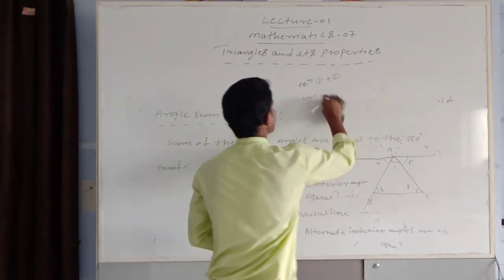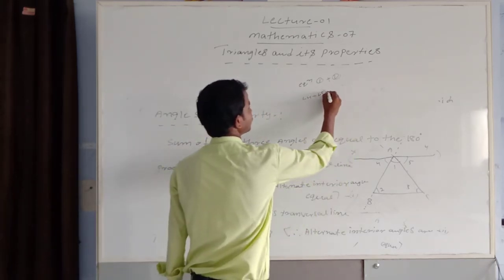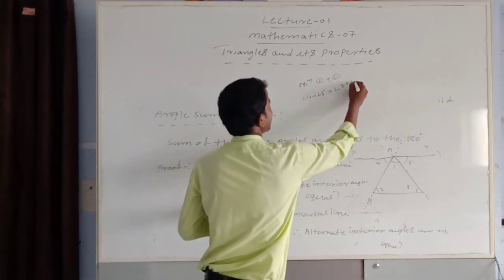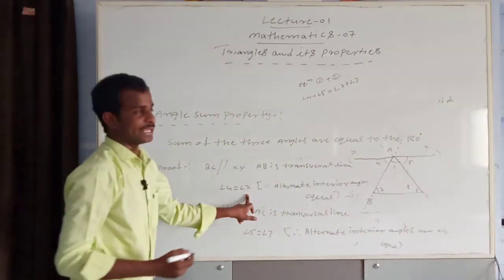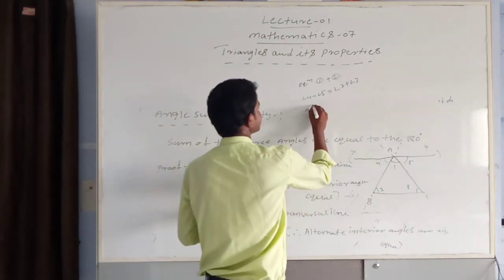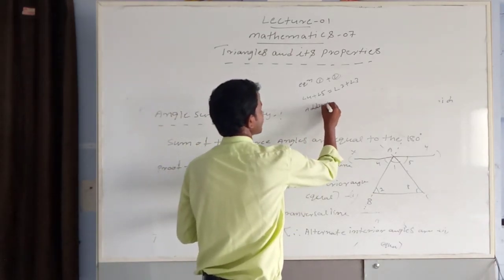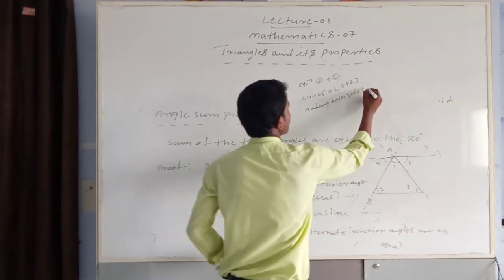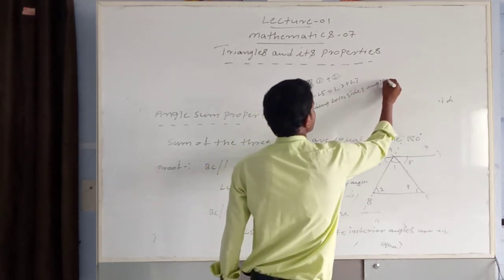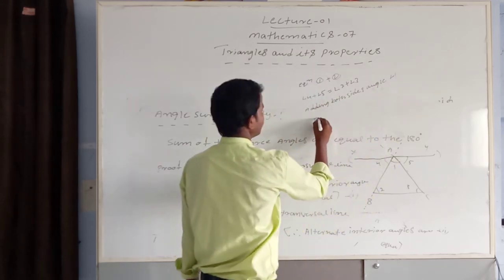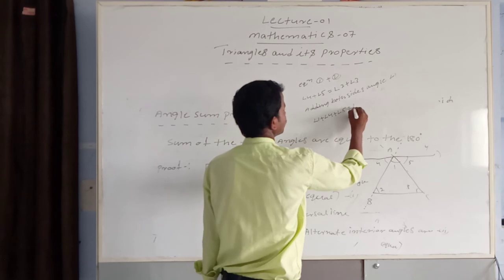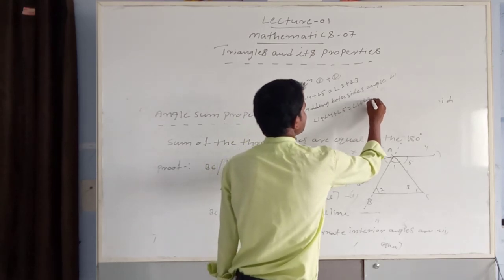Here, angle 4 plus angle 5 equals angle 2 plus angle 3. Adding angle 1 to both sides, angle 1 plus angle 4 plus angle 5 equals angle 1 plus angle 2 plus angle 3.